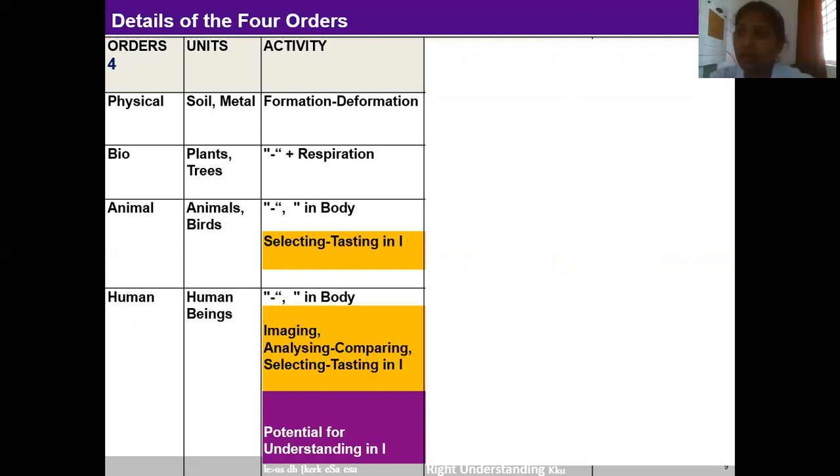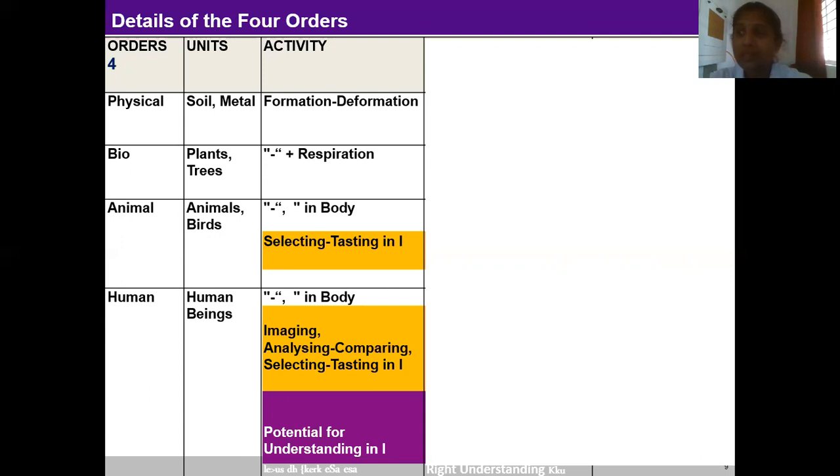So through the activities of formation and deformation, one unit of the physical order gets converted into another unit of the physical order. In the bio order, in addition to formation and deformation, the activity of respiration is also taking place. In a plant, for example, the activities of formation and deformation keep happening. Many chemical reactions keep taking place, leading to various changes.